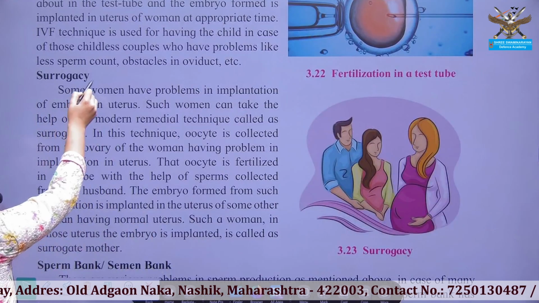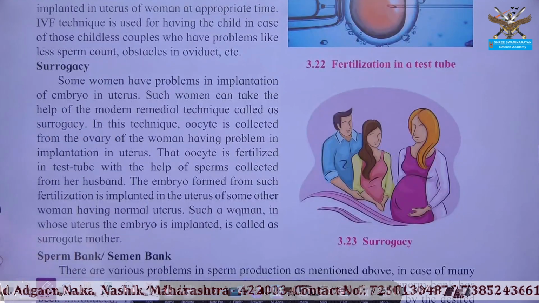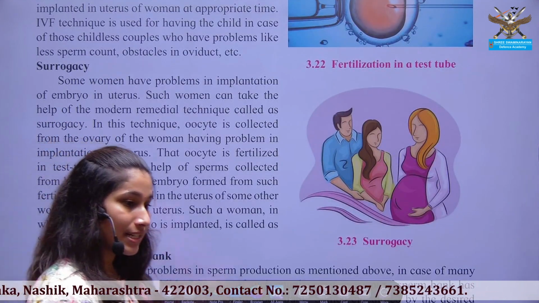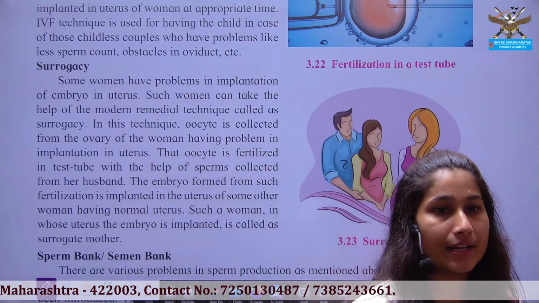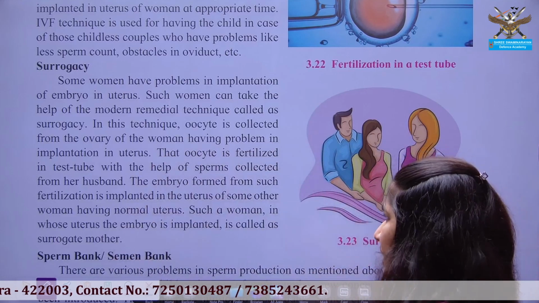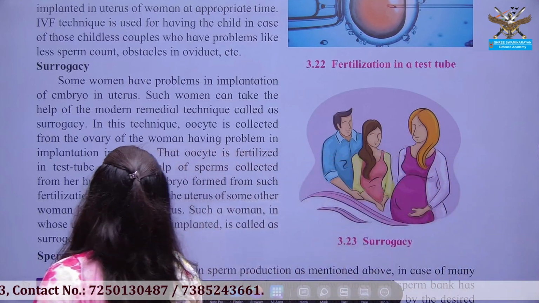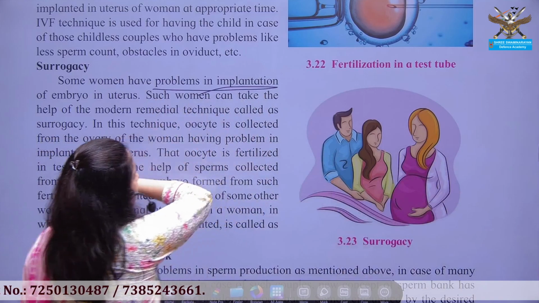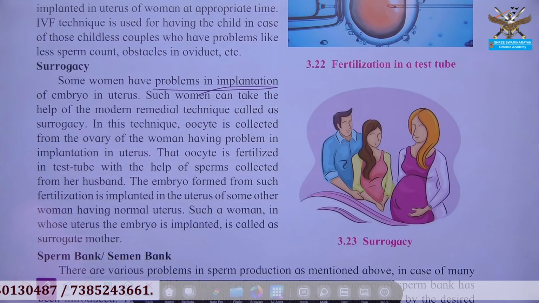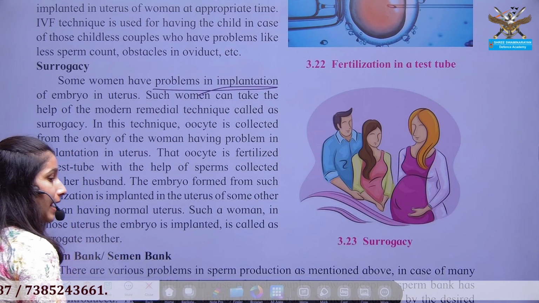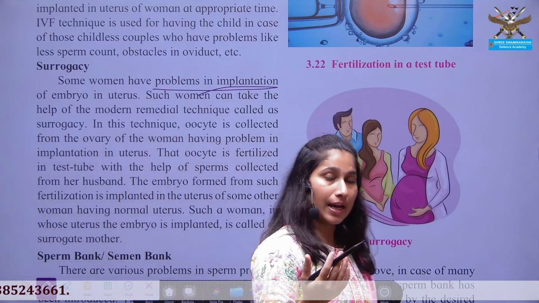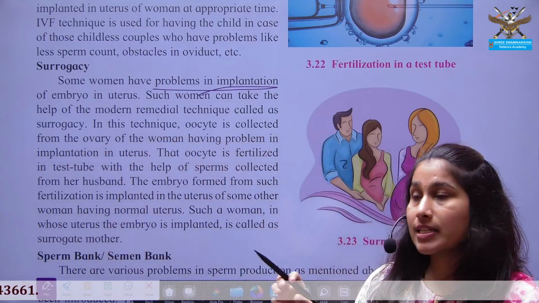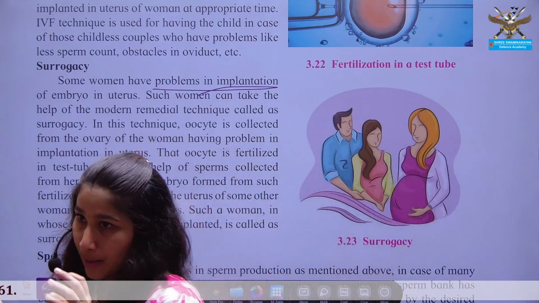Okay. What is surrogacy? Women who have a healthy reproductive system but have problems in implantation can hire another healthy lady in whom the fertilized embryo is implanted.